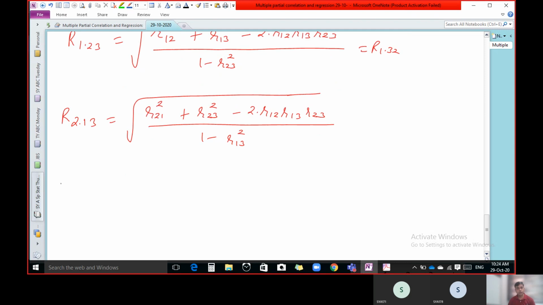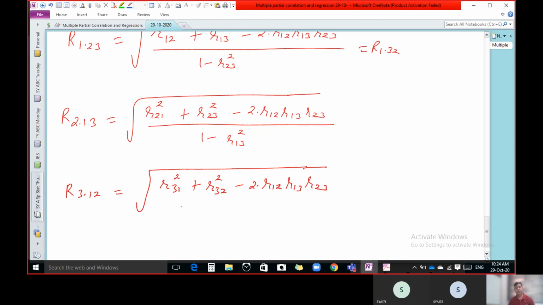Okay, so now tell me the formula of R3.12. R31 square plus R32 square minus 2 times R31 R32 R12, it's the same, upon 1 minus R12 square.